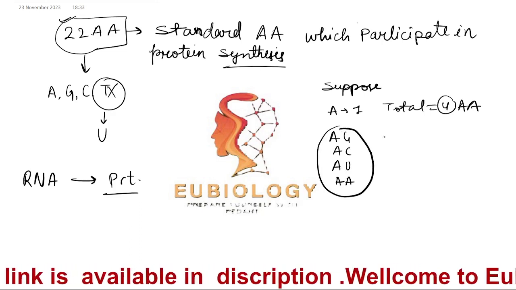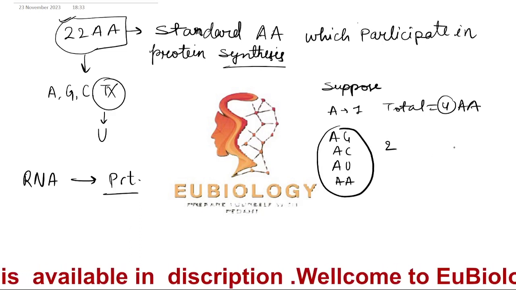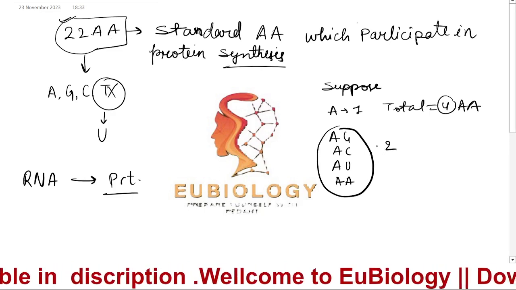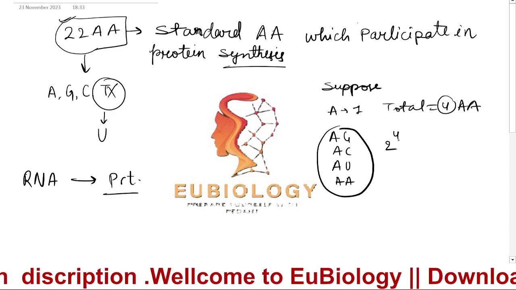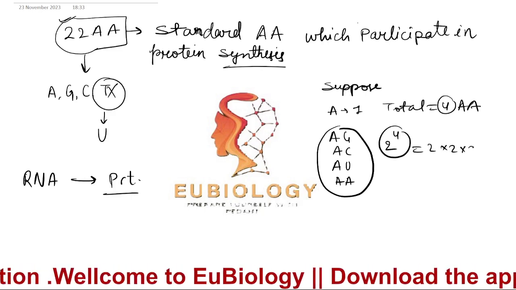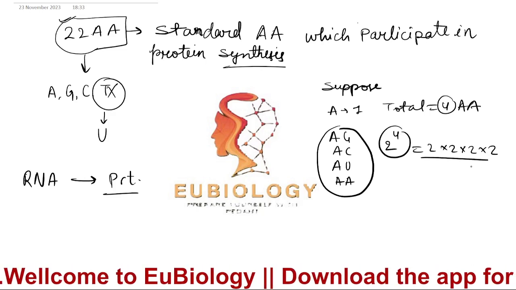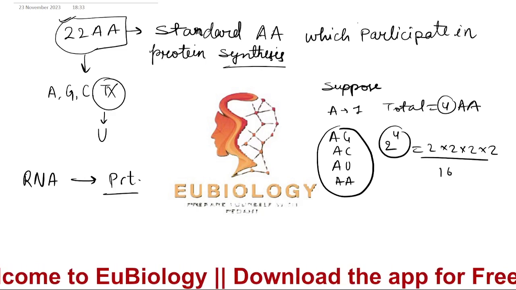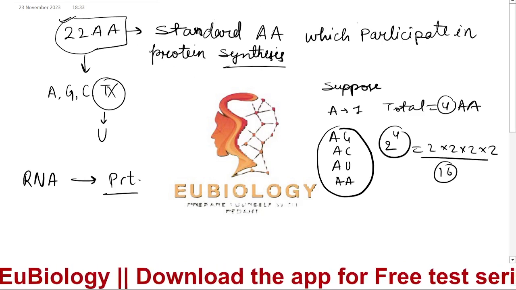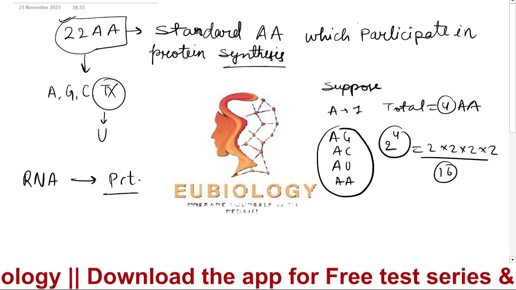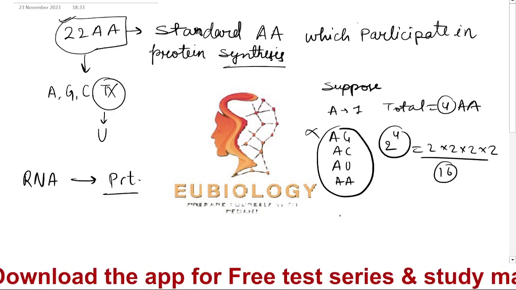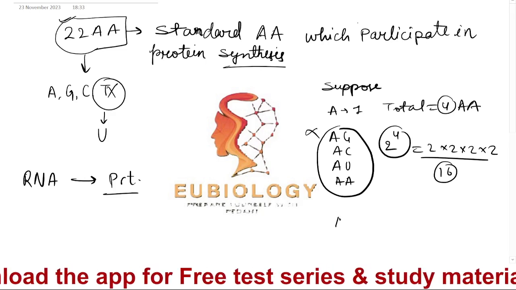So if you are taking 2, then each position can form 4, yes or no? So 2 into 2 into 2 into 2, how much will it be? 16 maximum. But we have to make how much? We have to make 22 amino acids. So what will you do? You will eliminate this criterion and take a codon of 3.